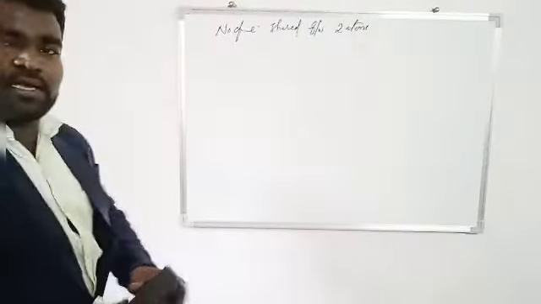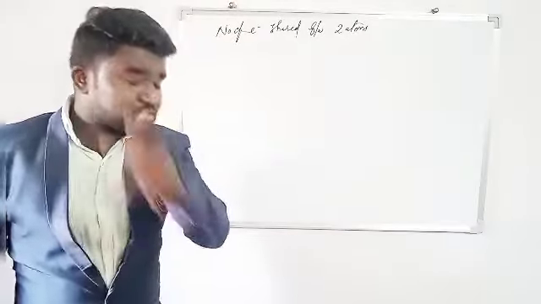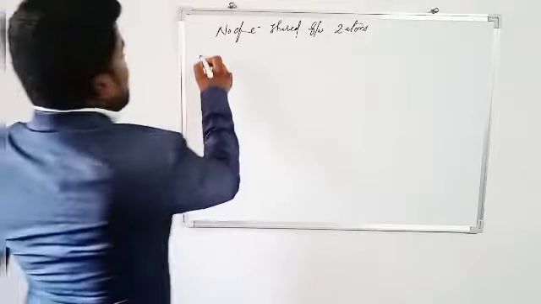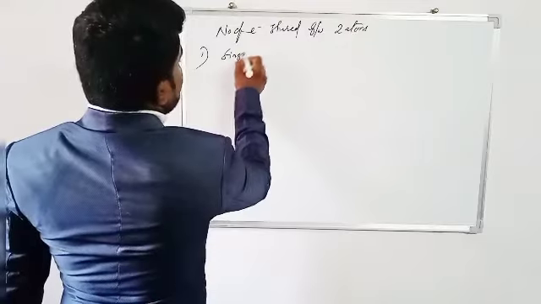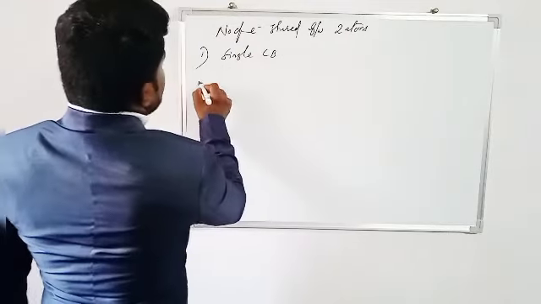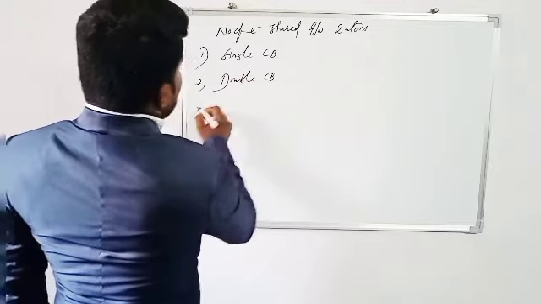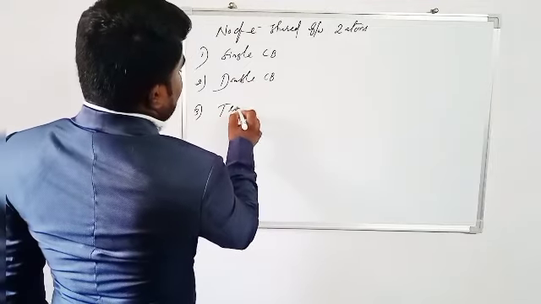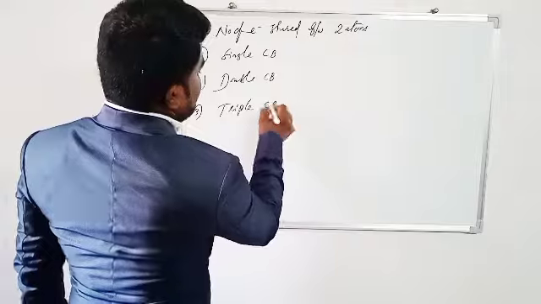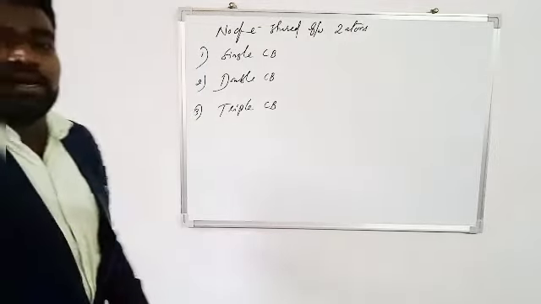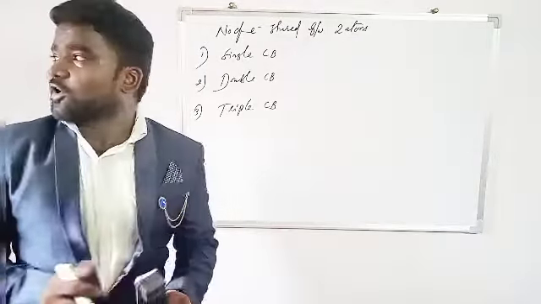This classification is again classified into three types. One is single covalent bond, second is double covalent bond, third is triple covalent bond.